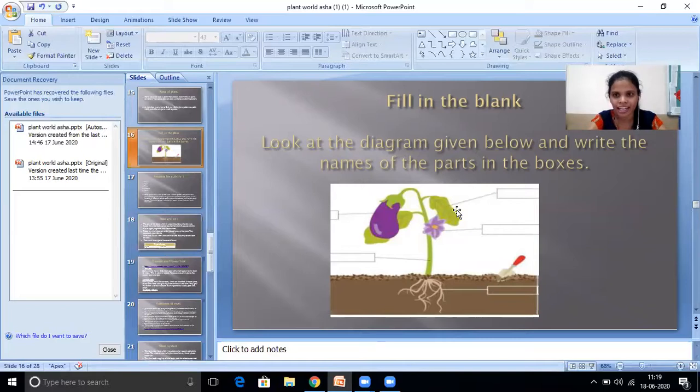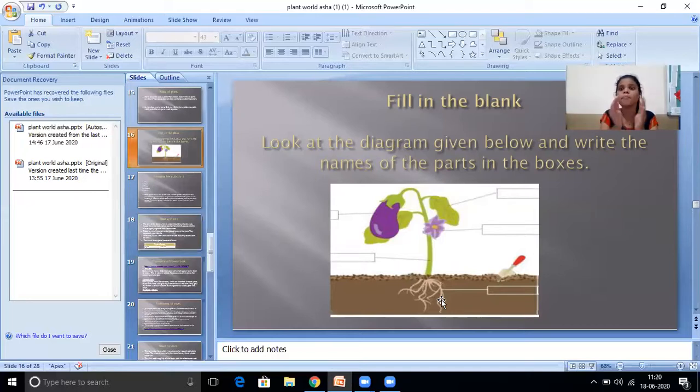Yes, this is the leaf. Okay. What is this? Yes, this is the flower. Okay. See, this is the fruit. This is the fruit. Okay. This is the leaf. Okay. This is the flower. Okay. This is the root. Okay.